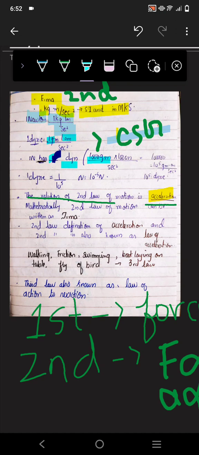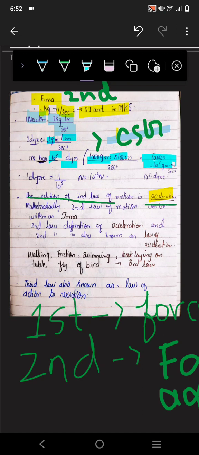Then we have 1 centimeter is equal to 100, so if you multiply this, we will have 5 zeros. That will be 10 to the power 5. Alright, and this is known as 1 Newton has 10 to the power 5 dyne.